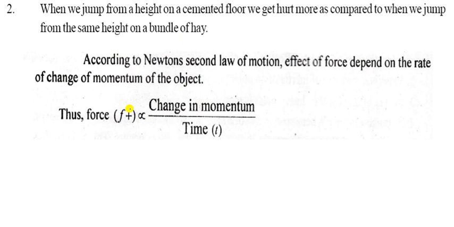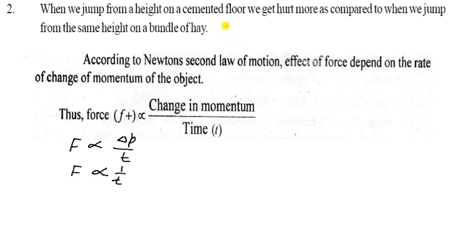So F is directly proportional to change in momentum upon time interval. That means force is inversely proportional to T. If your time is less, then your force is more. If time is more, the force is less.